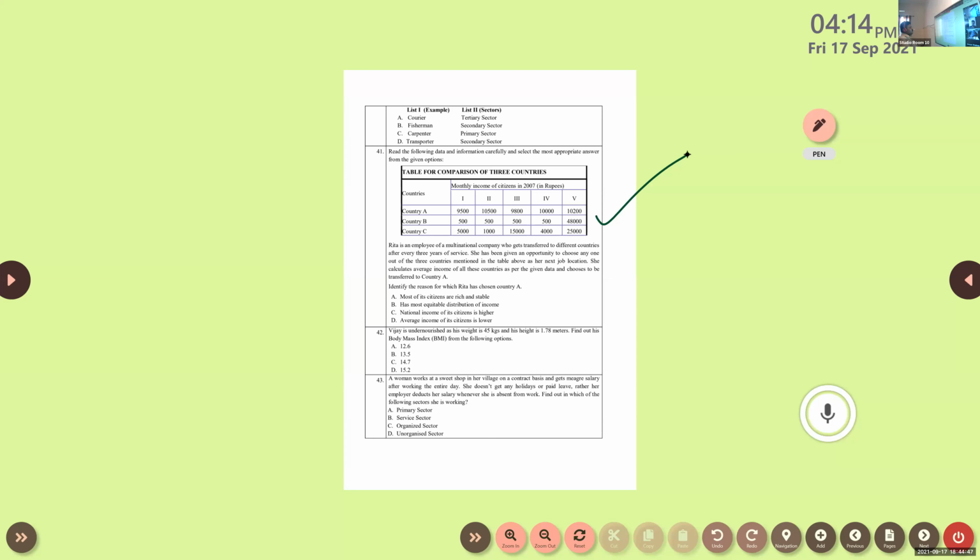Okay. So what is that? She chose country A. Here you can see country A. The distribution of income is almost equal. Clear or not? There is not much disparity. But country B, what is that?